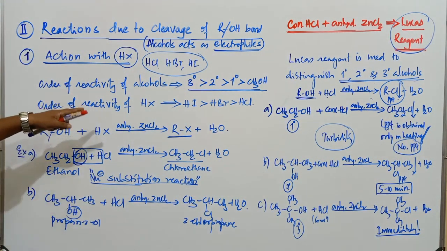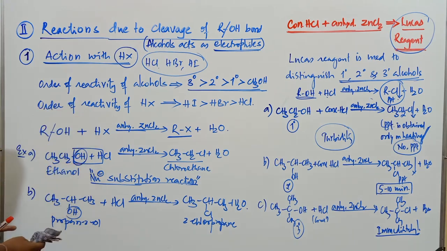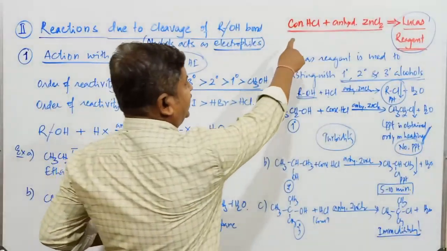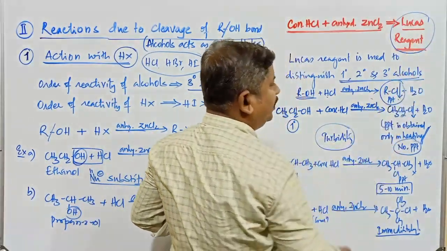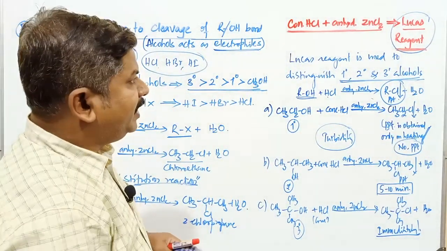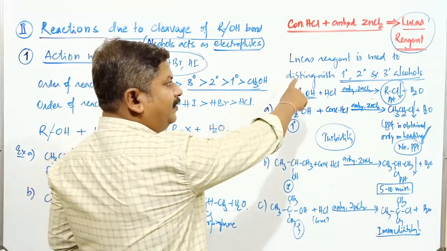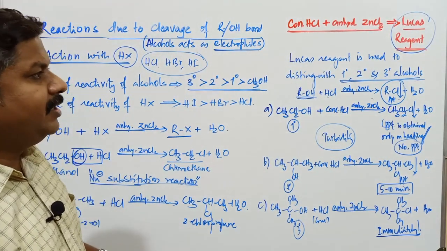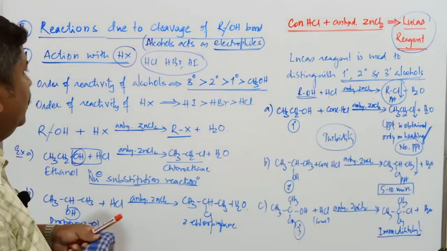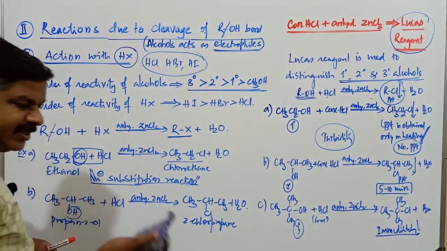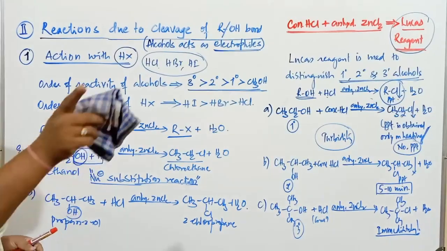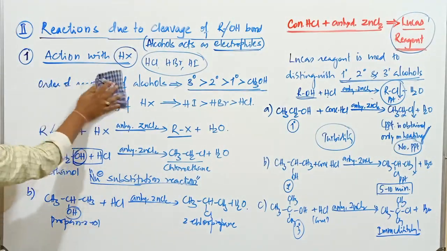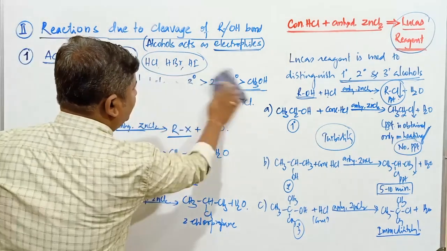First, I have explained some of these simple reactions, how alcohol reacts with ZnCl2 and HCl. A mixture of concentrated HCl and ZnCl2 is commonly known as Lucas reagent. What is the application of Lucas reagent, students? Lucas reagent is used to distinguish primary, secondary and tertiary alcohols. Primary alcohol: no precipitate. Secondary alcohol: precipitate is obtained after 5 to 10 minutes, and tertiary alcohols give precipitate immediately. Just remember that.